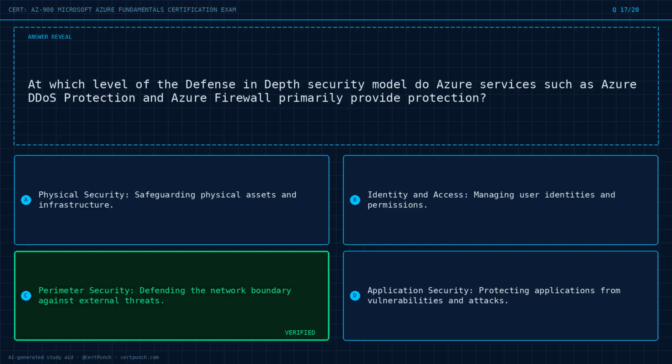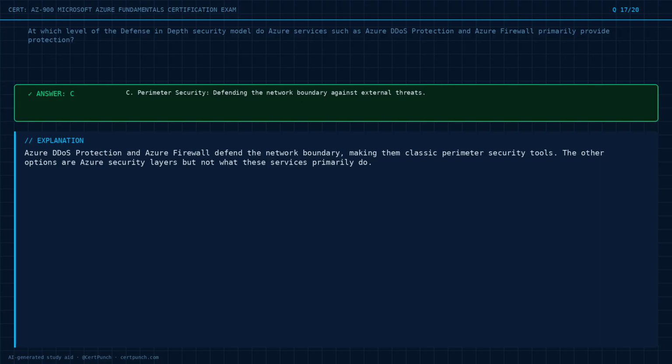The answer is option C. Exam logic. Azure DDoS protection and Azure Firewall defend the network boundary, making them classic perimeter security tools. The other options are Azure security layers, but not what these services primarily do.